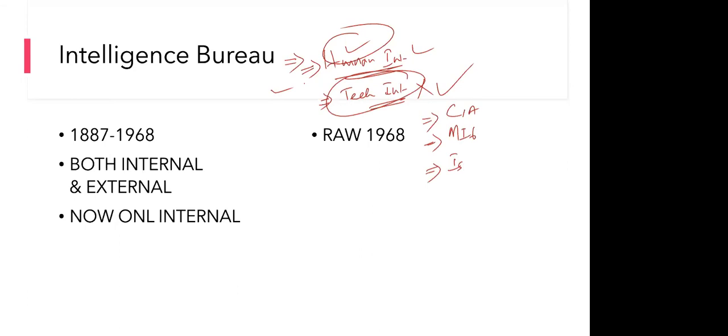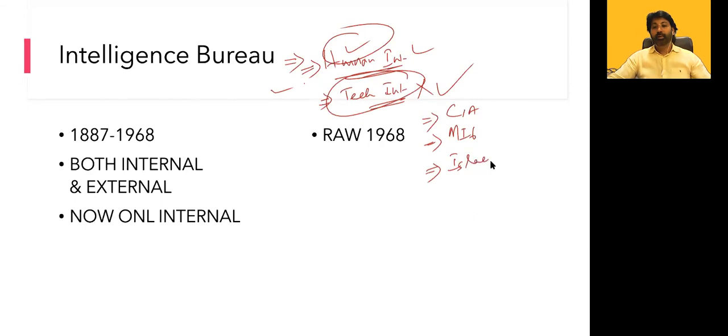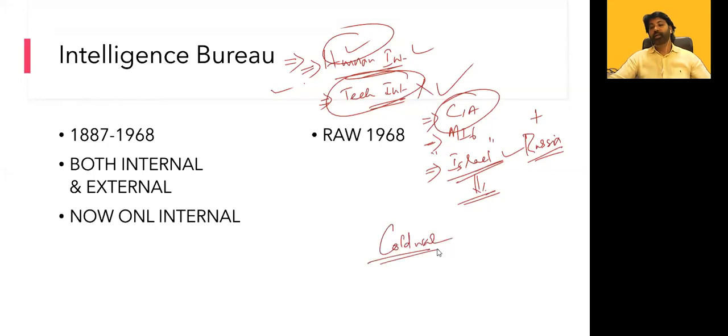Now it's Israel, but Russia was actually leading earlier. The concept of intelligence itself emerged from Russia, I mean Israel. Israel was leading. Of course, the Russians are also very much involved, because America and Russia were in the Cold War scenario. The entire Cold War was run in terms of spies between the US and Russia. So in that aspect, they looked very strong in intelligence.